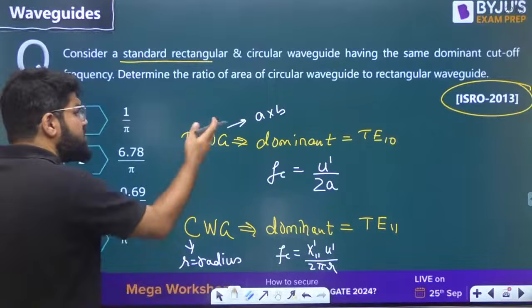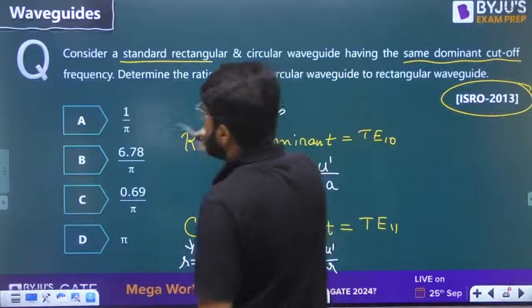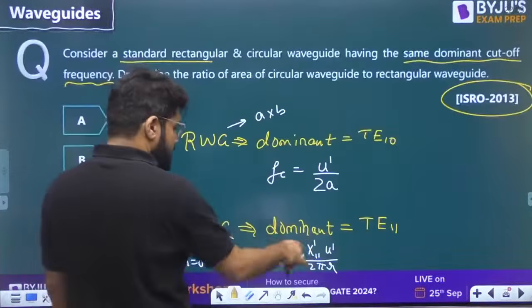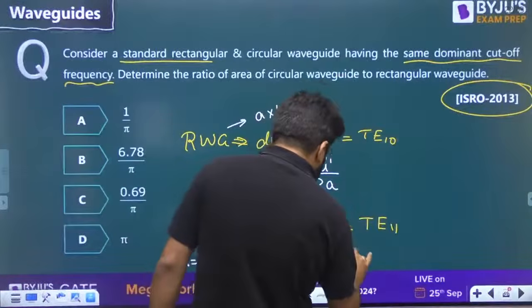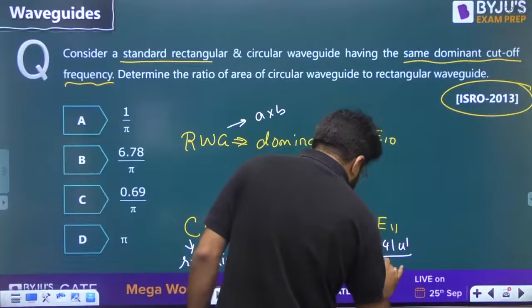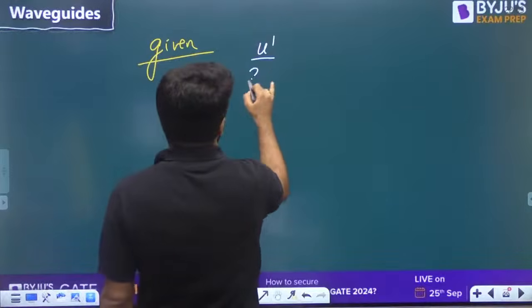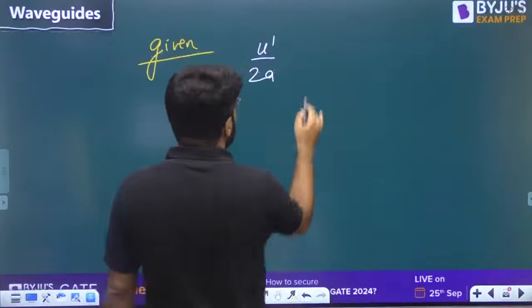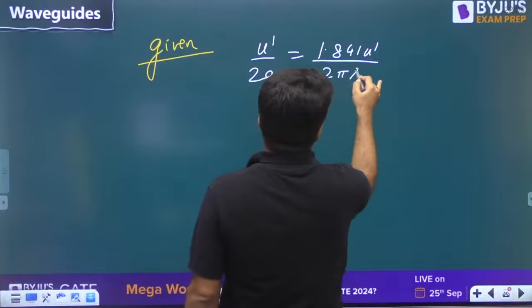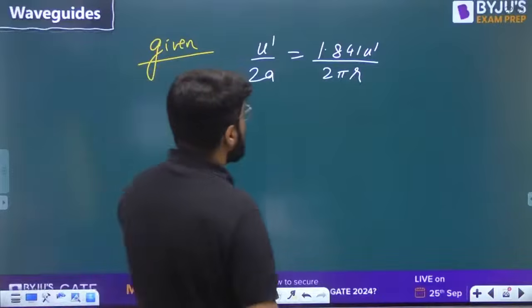Now these two are equal. They have the same dominant cutoff frequency. So what is given to you is, if I complete this value, x dash 11 for dominant, I know the value, 1.841 u dash divided by 2 pi r. So what is given to you is u dash by 2a, the first cutoff frequency, should be equal to 1.841 u dash divided by 2 pi r. Correct?